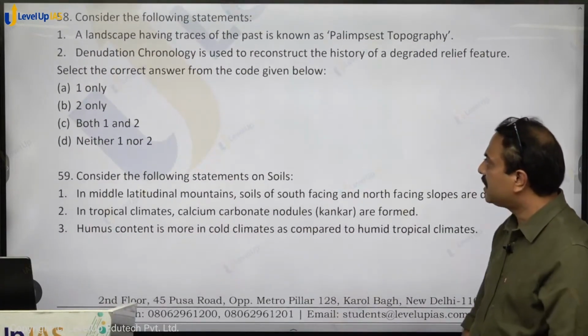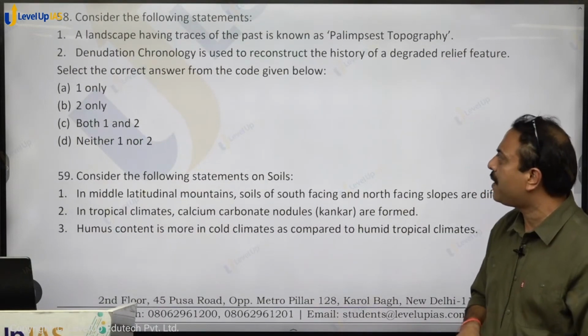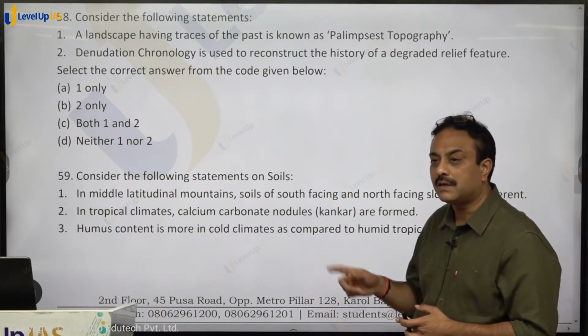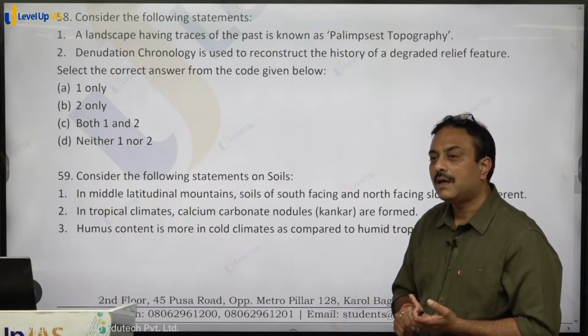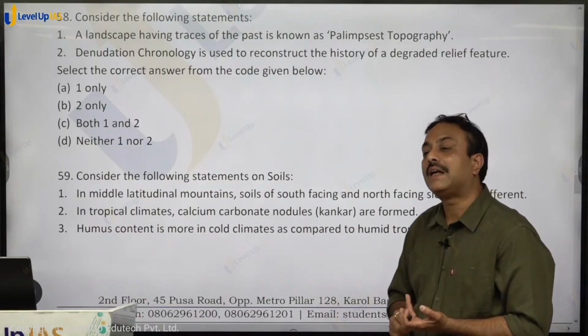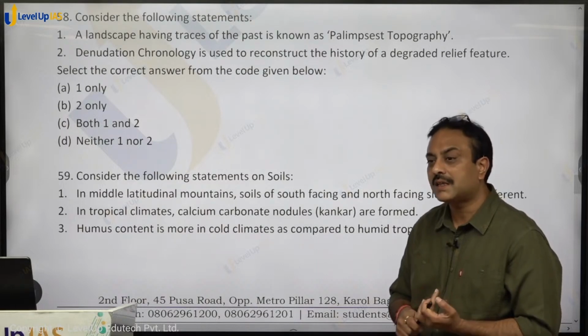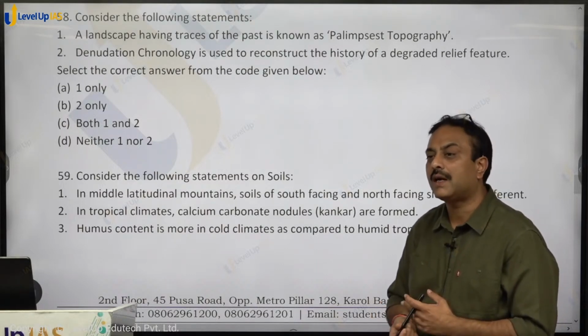Question number 58. Consider the following statements. A landscape having traces of the past is known as, this is not from NCERT. थोड़ा सा डाइसी है, डिलेमा आ रहा है रीड करने में, राइट? आप रॉन्ग मान सकते हैं, लेकिन ओनली लिखा होना चाहिए था, दैट वुड हैव बीन बेटर.